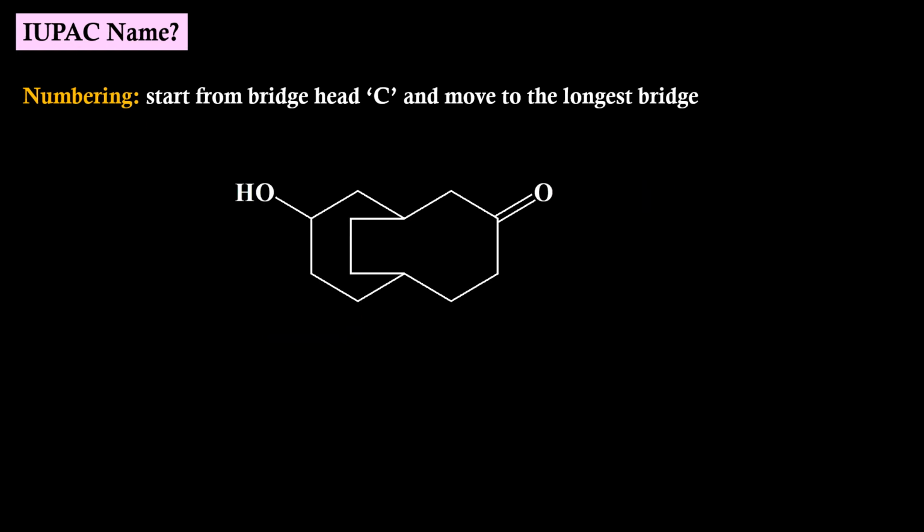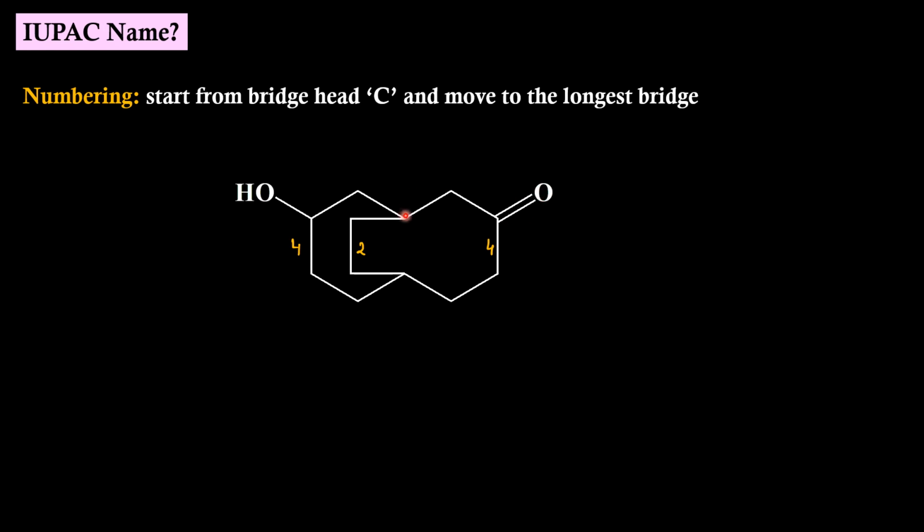In this molecule, we have two bridges of same length. Here we have 4 carbon atoms in the bridge, here 2, here 4. But between the keto and alcohol functional group, keto takes the priority.